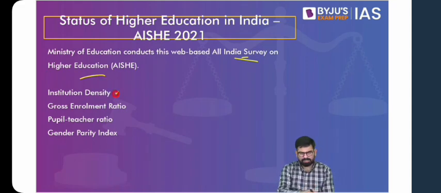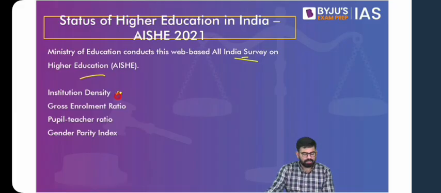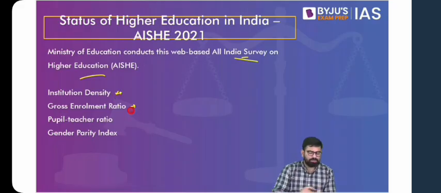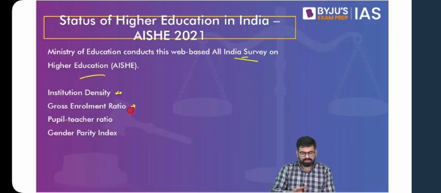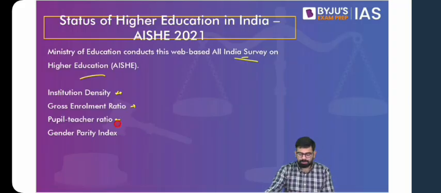They have multiple factors, but this is something that is important for us. So with institutional density, we'll find out in which area or in which state you have the maximum number of institutions available. Then we'll talk about the gross enrollment ratio. If you remember, gross enrollment ratio was a point there in school education, but we see that close to 98% gross enrollment ratio has been achieved. But here we'll see what is the status. Then you have the pupil teacher ratio, the shortage of manpower, the shortage of human resources. We do not have sufficient teachers to take care of our students. And then also the gender parity index, that is, what it is with respect to girl and boy students, male and female students. So what we'll do is we'll look at the observations.